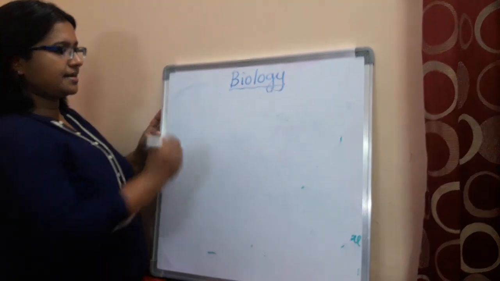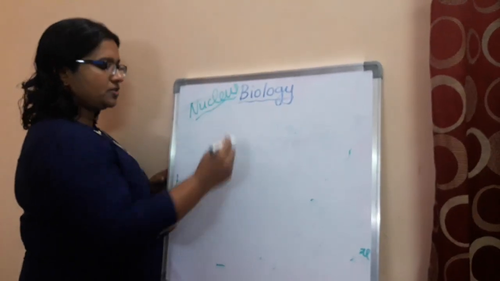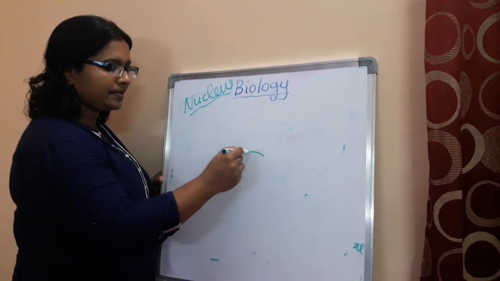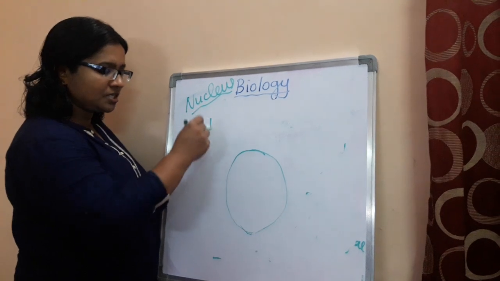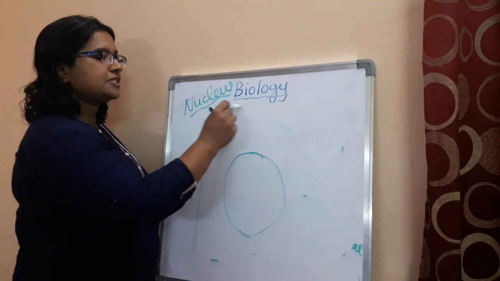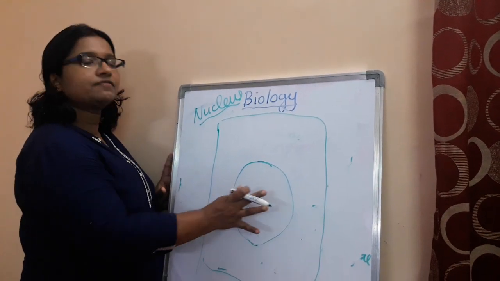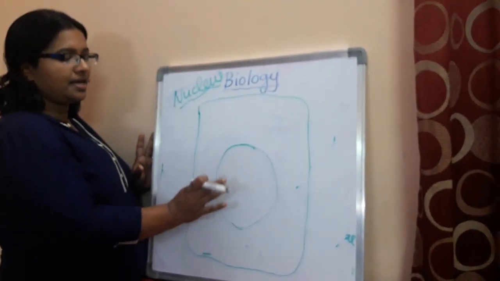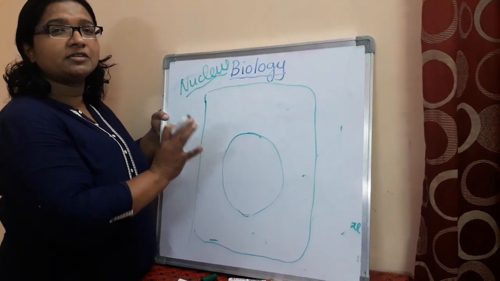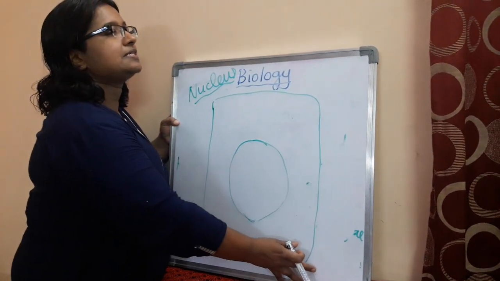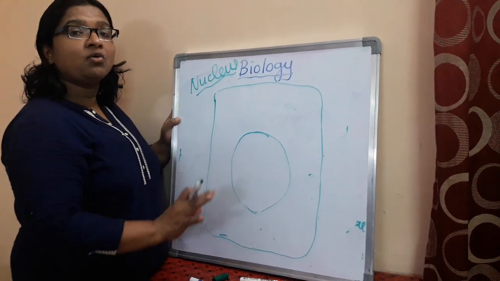Let us draw the structure of the nucleus. Now, if I'm trying to represent a nucleus, like in case of an animal cell, I'm doing it in an animal cell because I told you in case of an animal cell, the nucleus is placed at the center. I am just trying to show you the position of the nucleus in a cell. Okay, and the nucleus is a circular, round body, a prominent structure which is seen in the cell. It is a membrane bound organelle.